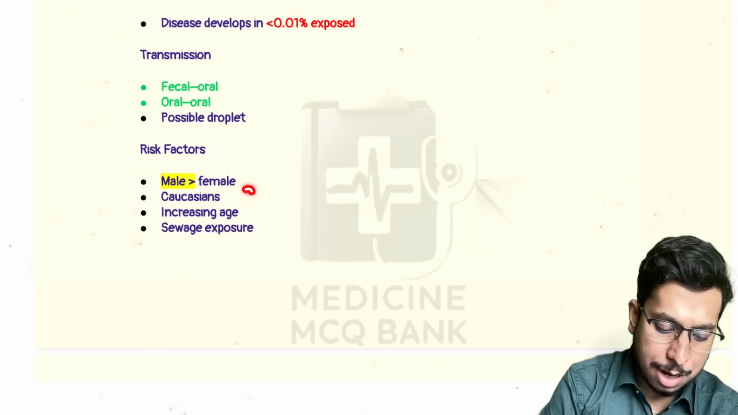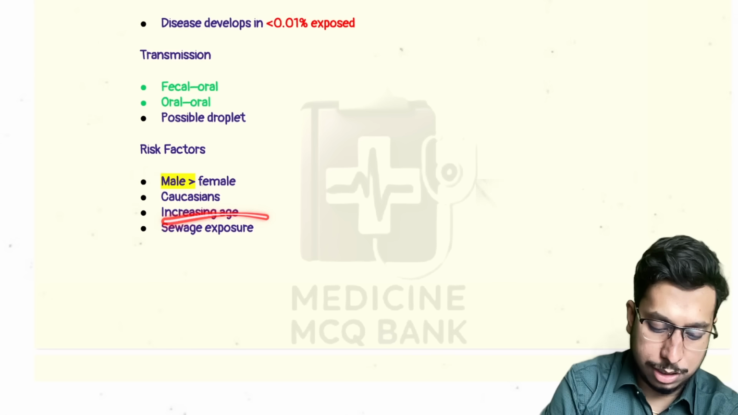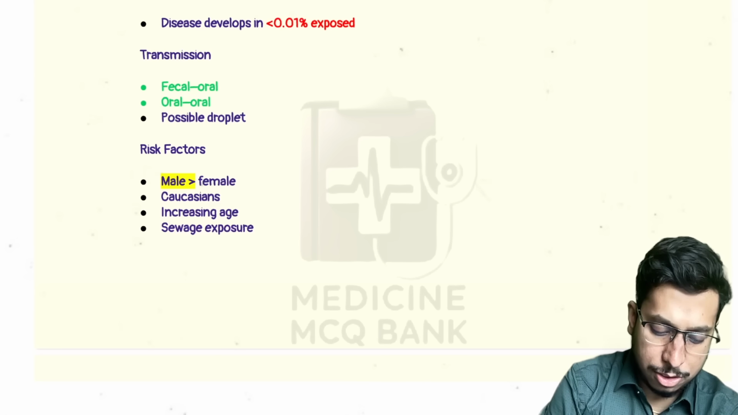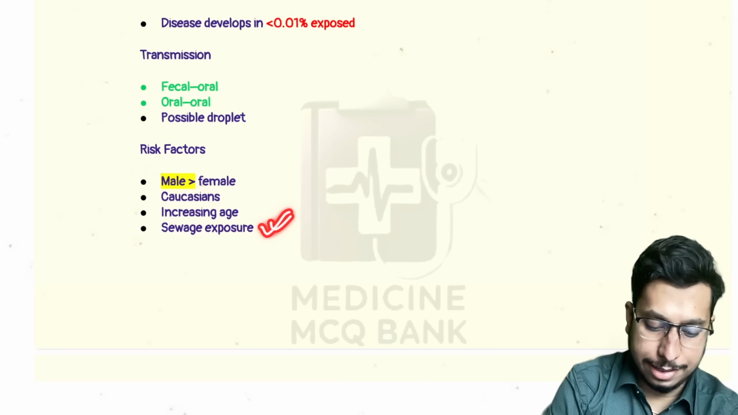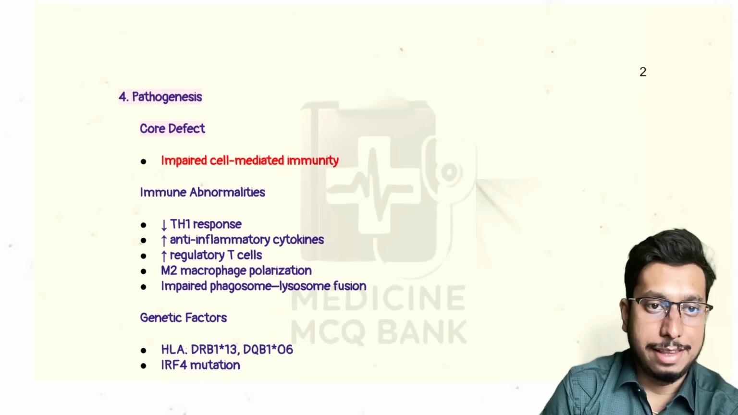Risk factor is that male are more affected than female. Age, with increasing age, risk factor increases. Sewage exposure increases the risk. So the idea is that male are more commonly affected than female in case of Whipple's disease. Okay. Now, coming to the pathogenesis, a few important points I need to tell you here.